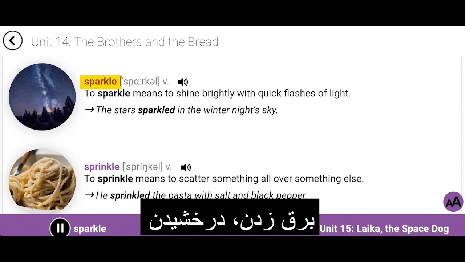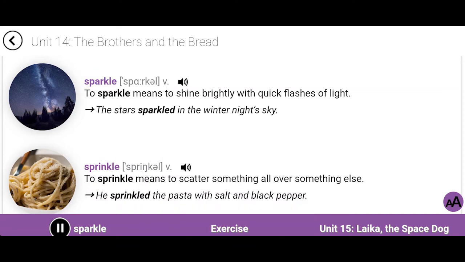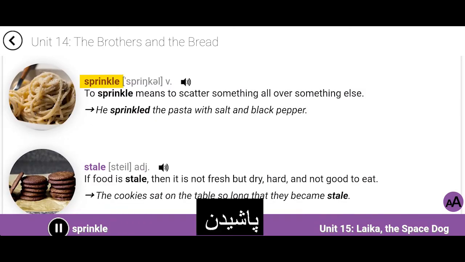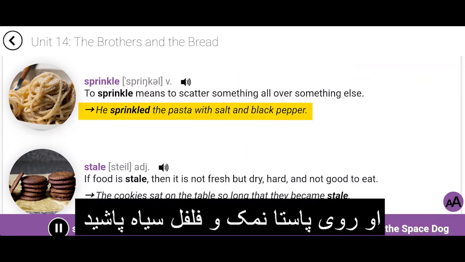Sparkle. To sparkle means to shine brightly with quick flashes of light. The stars sparkled in the winter night sky. Sprinkle. To sprinkle means to scatter something all over something else. He sprinkled the pasta with salt and black pepper.